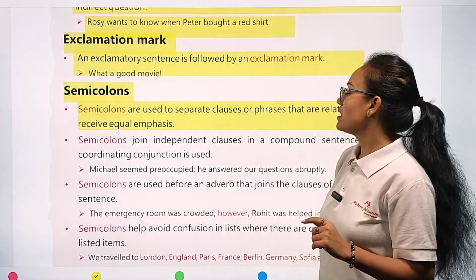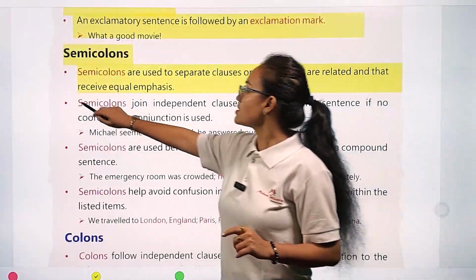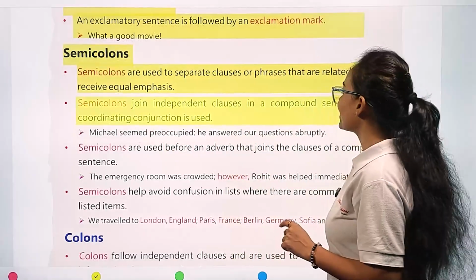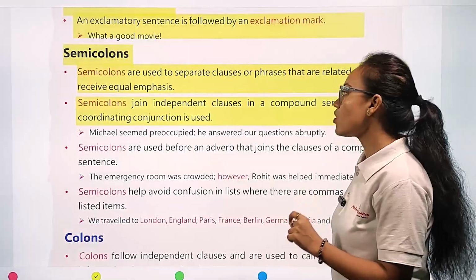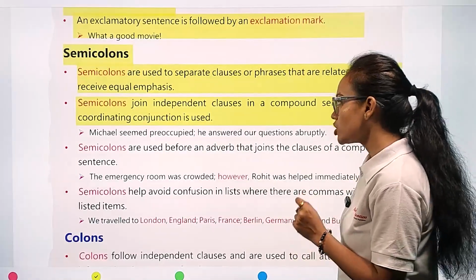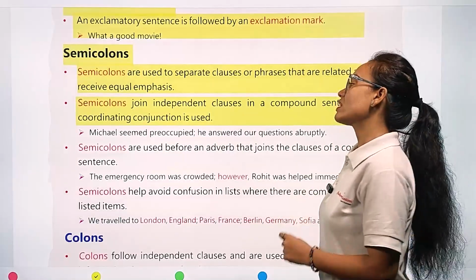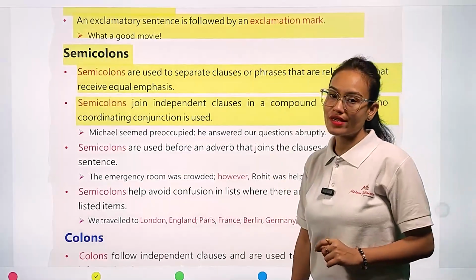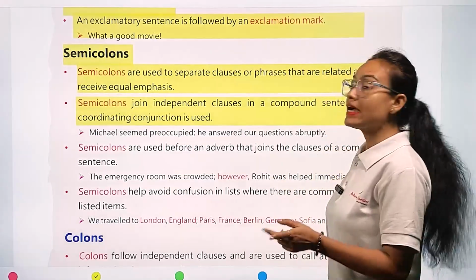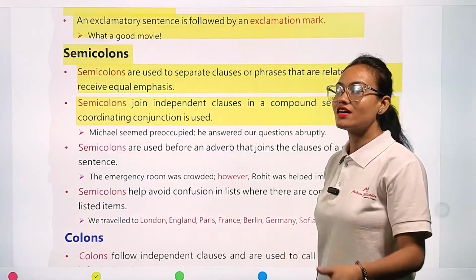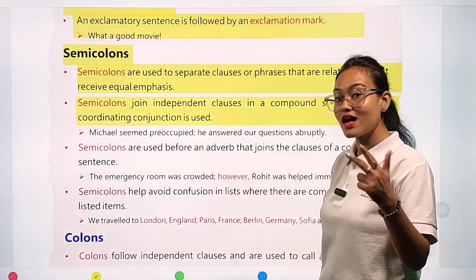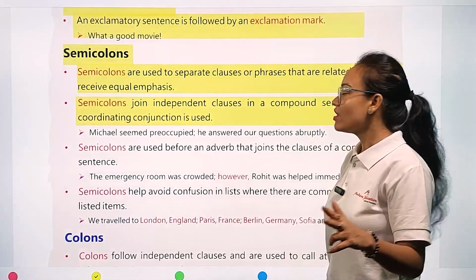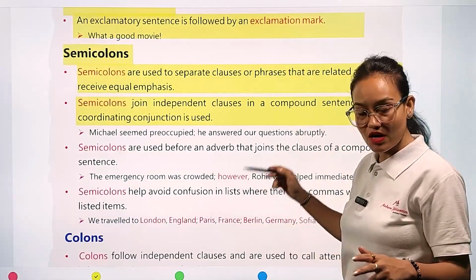Now the second one: semicolons join independent clauses in a compound sentence if no coordinating conjunction is used. Sometimes semicolons are also used to join two independent clauses in a compound sentence. Remember, we have three types of sentence: simple sentence, compound sentence, and complex sentence. Here I'm talking about the compound sentence.